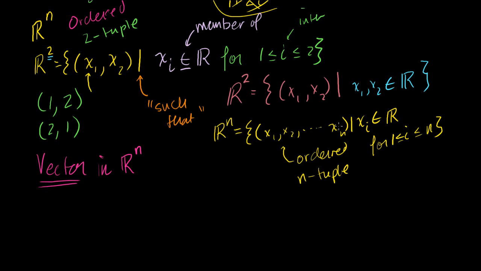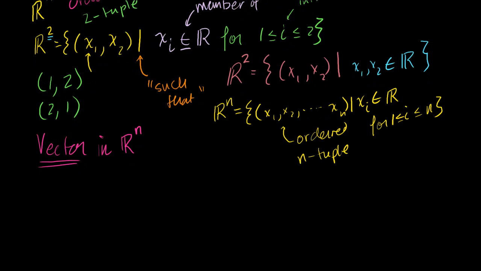All that's saying is that x1 is a member of the reals, x2 is a member of the reals, all the way up to xn is a member of the reals. Rn is the set of all of these possible ordered n-tuples, or ordered sets of n numbers. So what is a vector? What is a vector in Rn? Well, a vector in Rn really is just a particular instance of one of these n-tuples. I'll just call it an ordered list of n real numbers.